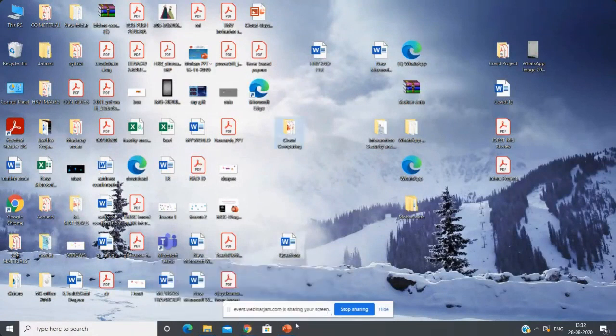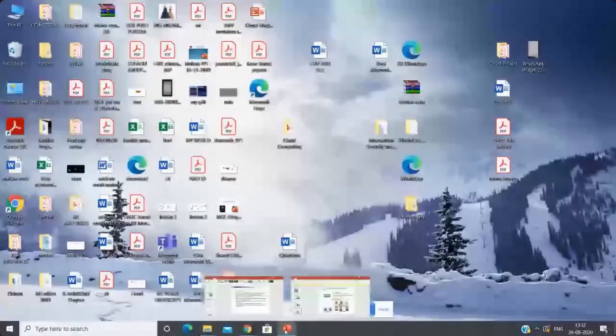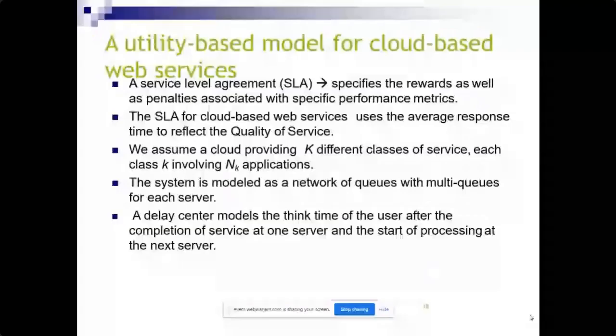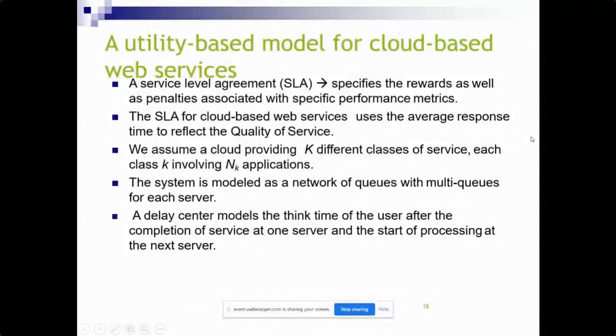I will show this article later on. Here we assume that a cloud provides k different classes of service. Each class k involves nk applications.